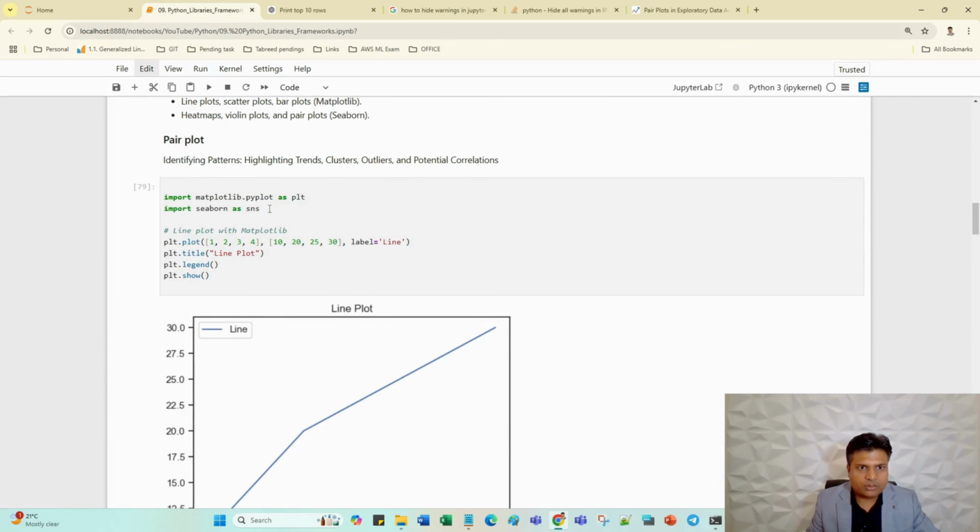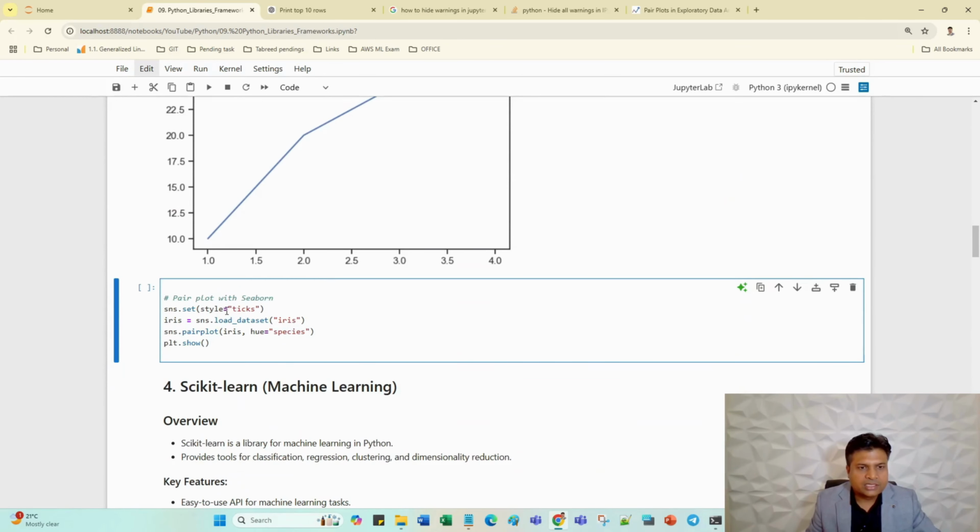sns is already there, and set style ticks, and load dataset, the iris dataset I'm going to load. Guys, this iris dataset is an inbuilt dataset in these libraries, and we can directly get the data. Let's suppose we are doing practice, like right now we are doing the practice, so we don't need to use external data. There are so many types of data: iris data, housing data, cancer disease data, and many other types of data are also available.